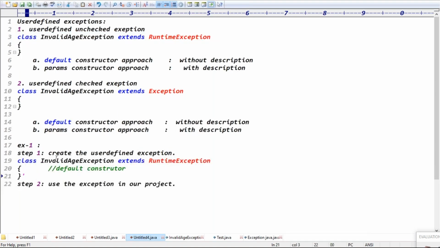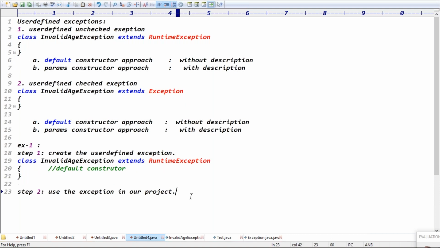In this case, we don't have to import any package, because both are in the same file and saved in the same location. I didn't use package statements. If the exceptions are in one package and the client code is in some other package, we have to import that. But as of now, I'm doing both in the same package, so import is not required.